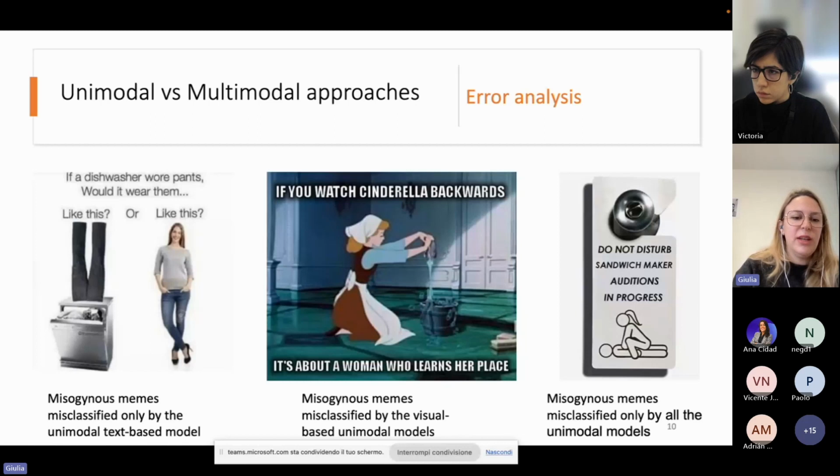This is why the image-based model was able to correctly classify the meme, while the text-based model wasn't. The opposite behavior appears in the second meme, while for the last meme, both the image and the text are needed to correctly understand the message and therefore to classify the meme correctly. This is why the last meme was wrongly classified by all the unimodal models.